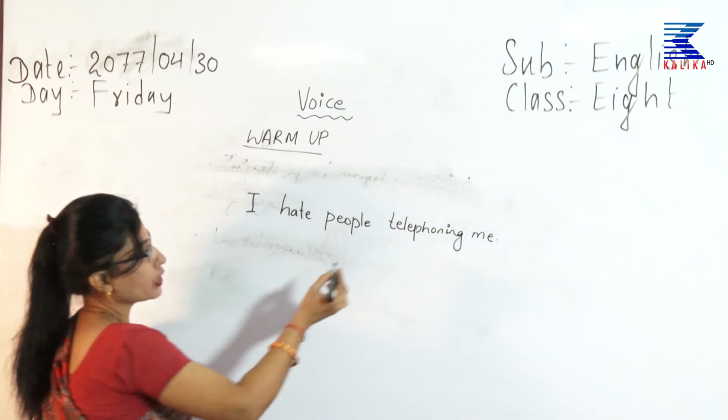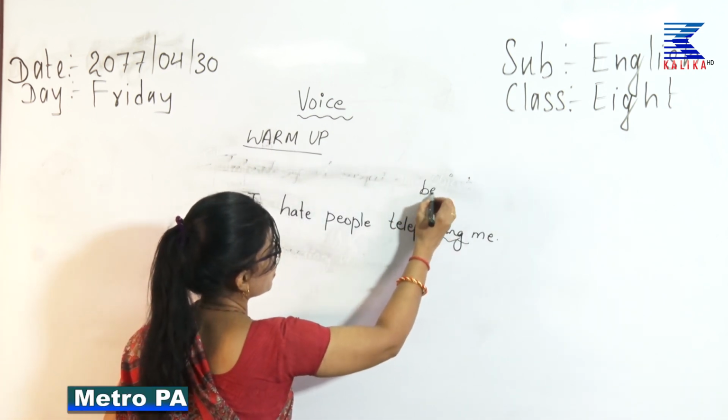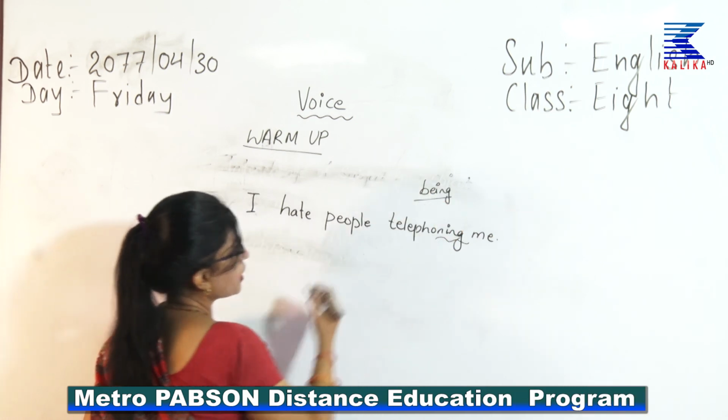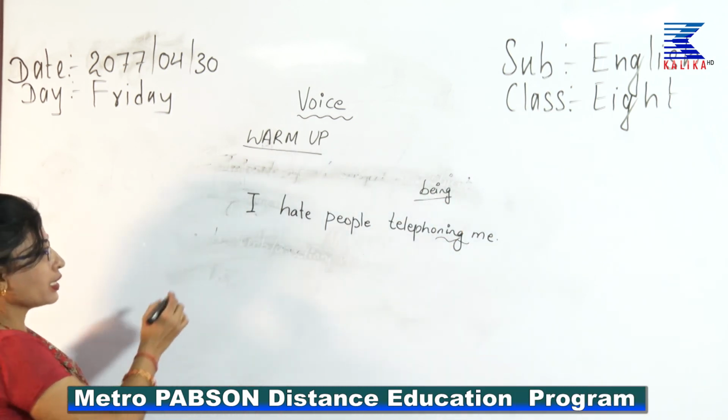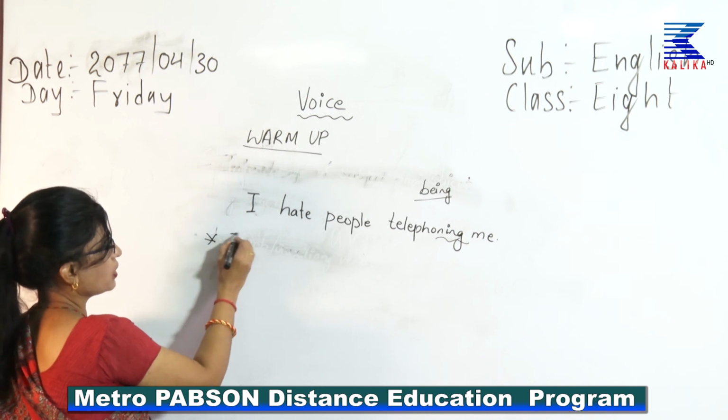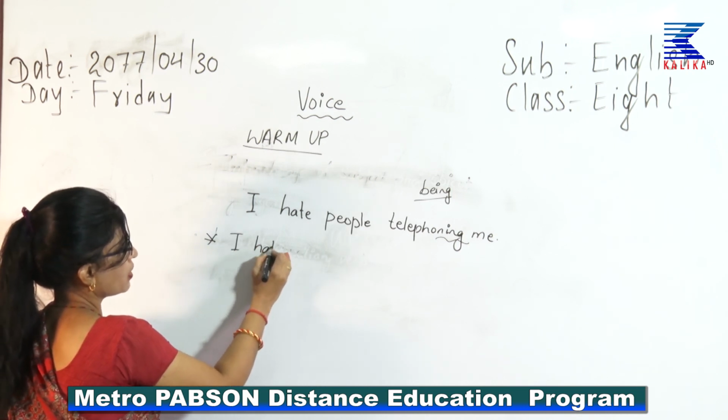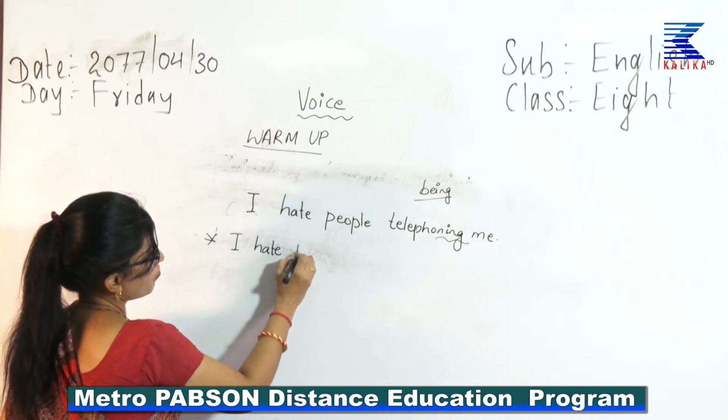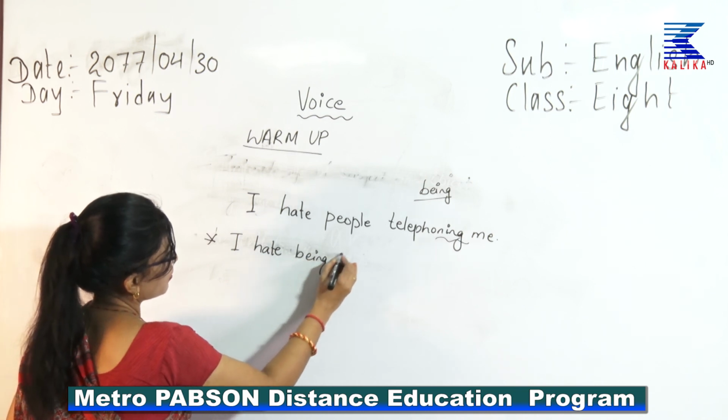You know, when there is an ing, you have to use the be form of this, being. So, how would you write that? You have to write I hate being telephoned.